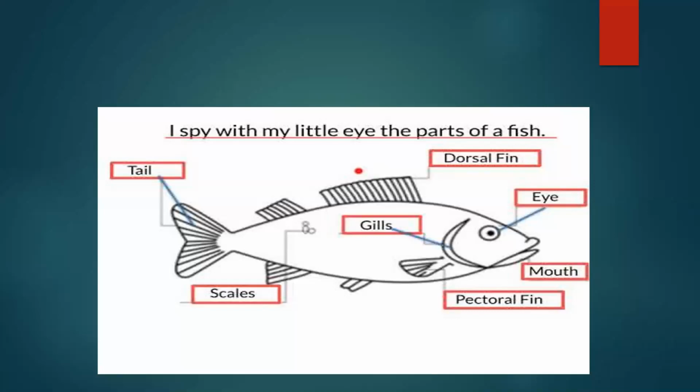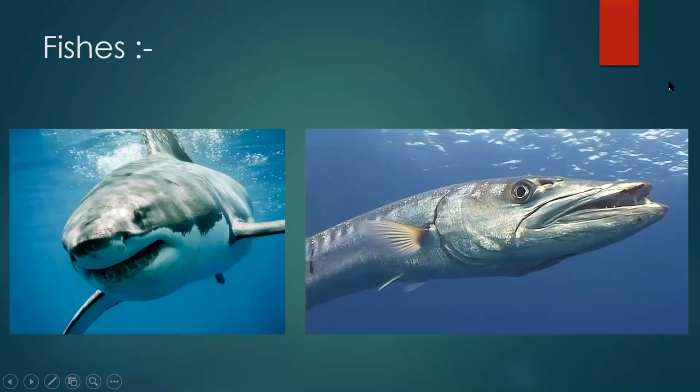And the fish's full body is covered with scales. Some have small scales, some have big, and some fish are covered with silver-colored scales. Some have black scales, depending on the different fish. Some are also rich colors. Yes. So I made this slideshow to show you the different parts of the fish.